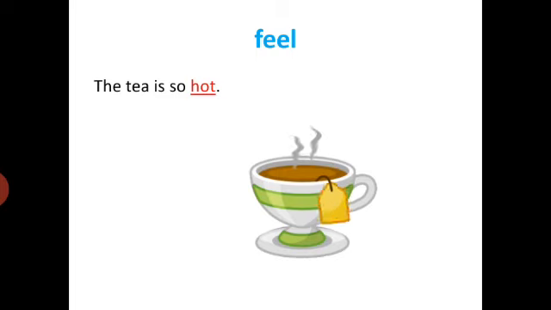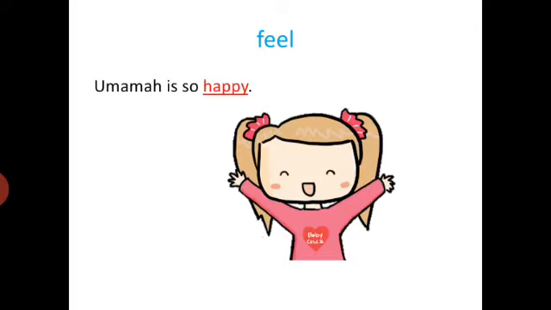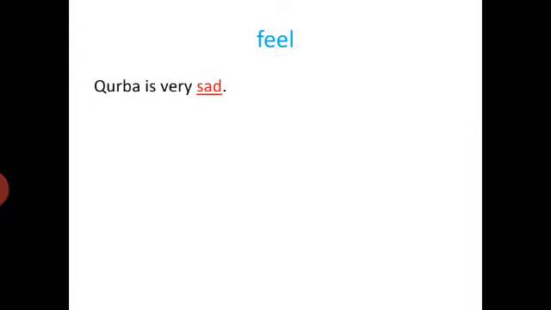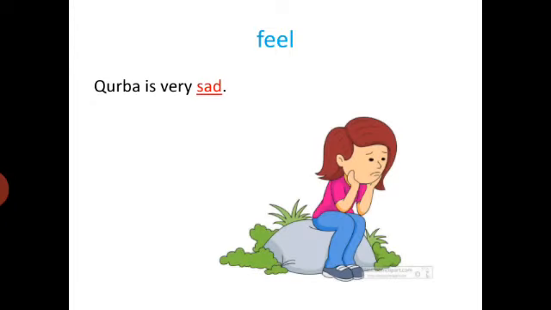How do adjectives help you to feel? For example, the tea is so hot. So by reading this sentence, you can feel how hot the tea would be in the cup. And then Umama is so happy. So you know Umama, and now you know that Umama is so happy. So now you can imagine that she would be jumping and shouting with happiness. Then Kurba is very sad. Sad is an adjective. Now you can imagine that she would be sitting all alone. She would not be talking. She would be so sad.